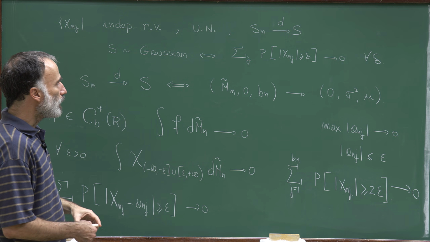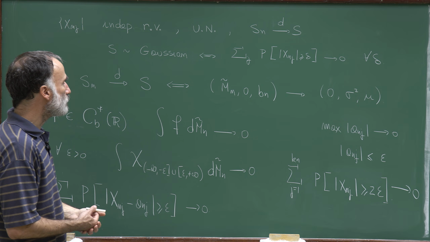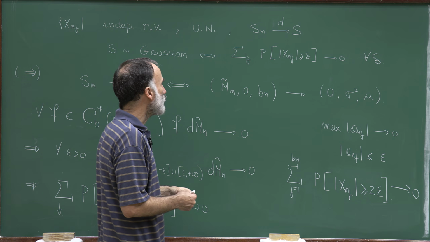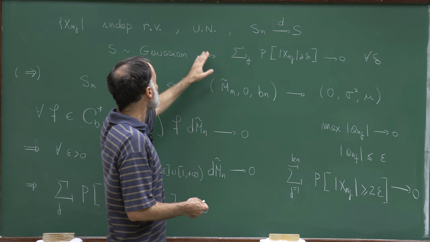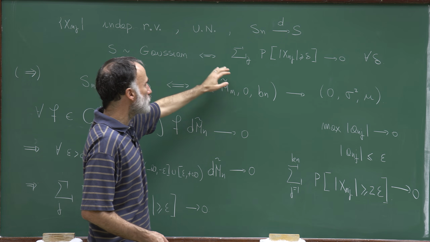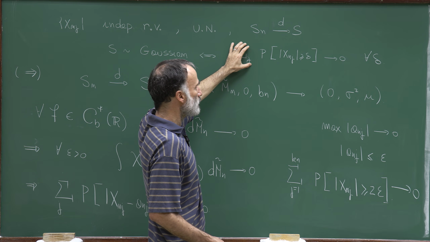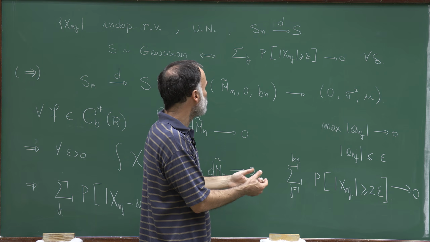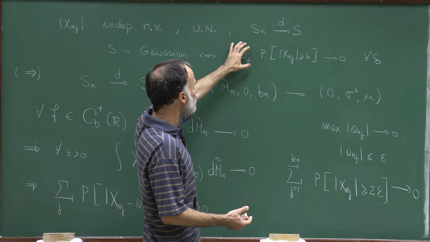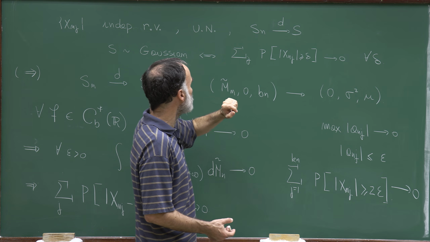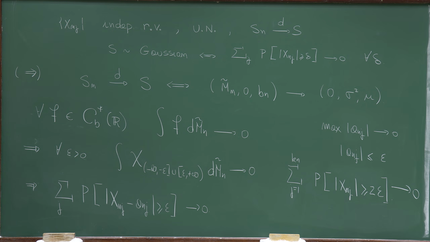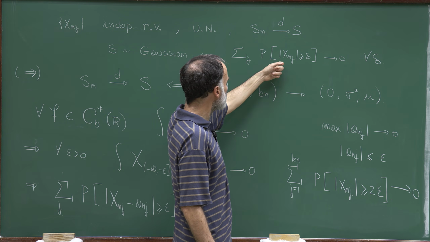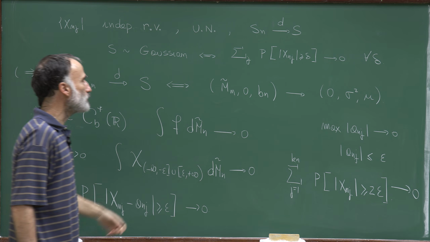So you see that we have a very simple characterization of the fact that the limit is Gaussian, and an interesting one, because we started from uniformly negligible random variables, meaning that the maximum of these probabilities converges to 0, and with the much stronger assumption that not only the max, but the sum of these probabilities tends to 0, we get that the limit is Gaussian. And this condition is not only sufficient, but it's also necessary for the limit to be Gaussian.